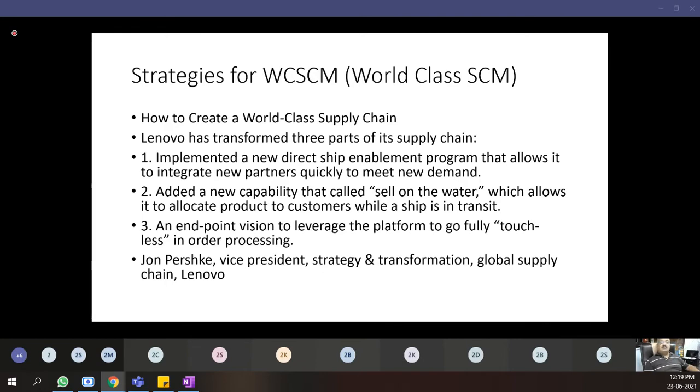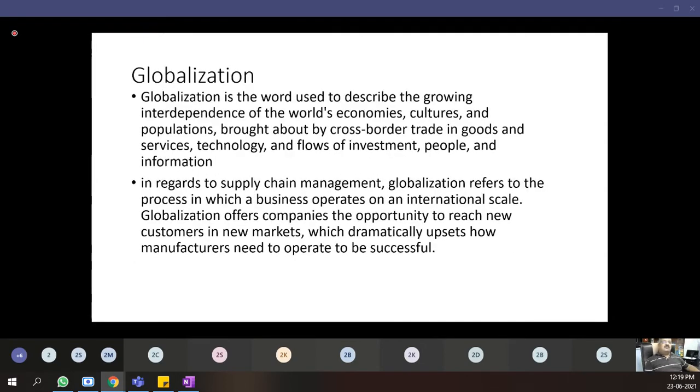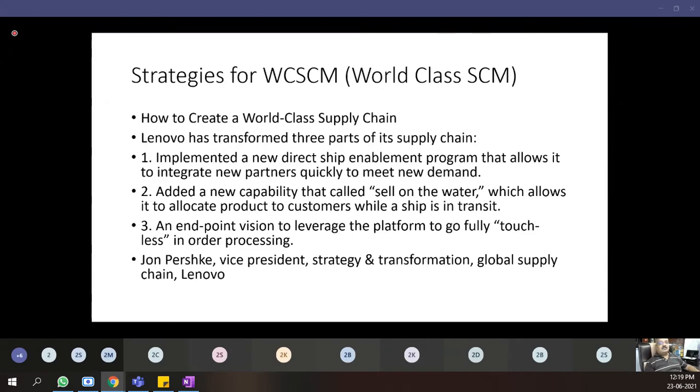They will assemble the computer as per the configuration you have ordered, like RAM, ROM, processor, etc. And they will directly ship it to you. You understand that? And it will be a touchless delivery. So this is the advantage of one of the Lenovo strategies for world-class supply chain management.